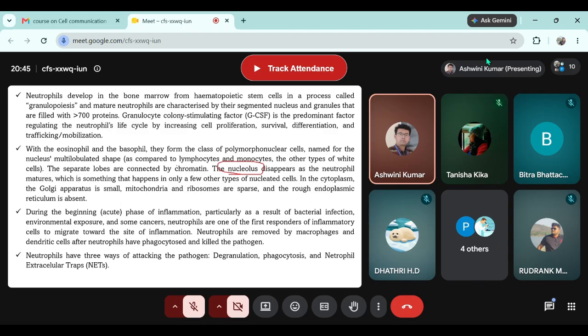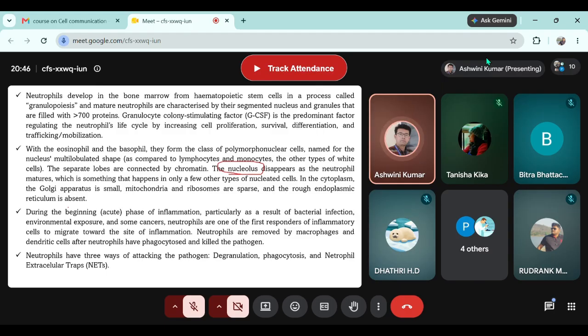Right? Yes, sir. Okay. In the cytoplasm, the Golgi apparatus is small, mitochondria and ribosomes are sparse, and rough endoplasmic reticulum is completely absent, so that more granules can be accommodated.